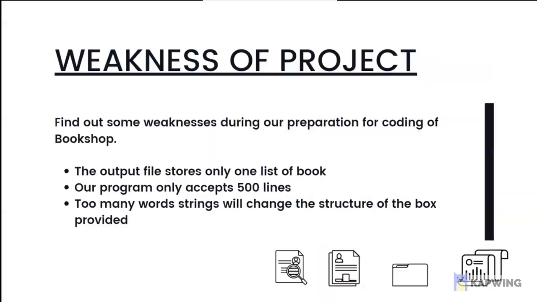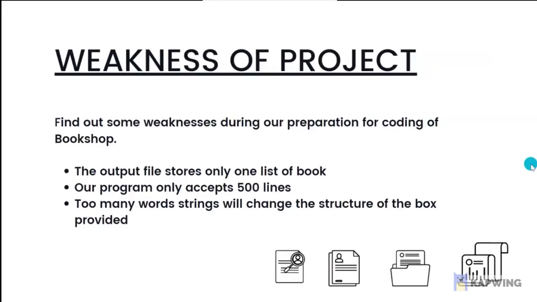During the process of preparing the code, we encountered some problems that were difficult to correct. First, the output file stores only one list of books. Second, our program only accepts 500 lines, and too many word strings will change the structure of the box provided.